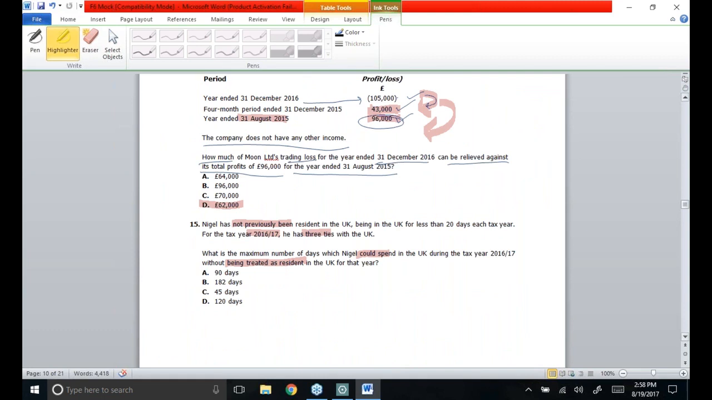So option A is correct in this case. If they were to ask when she would become a resident person, I could say that whenever she spends 91 days or more in the UK. But as they asked when she would not be treated as a UK resident person, I would say that at maximum, if she spends 90 days in the UK, she will not be treated as a UK resident.